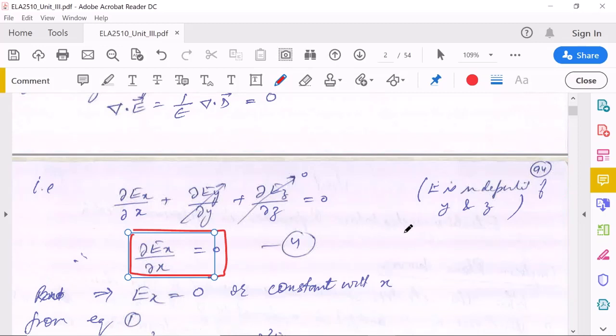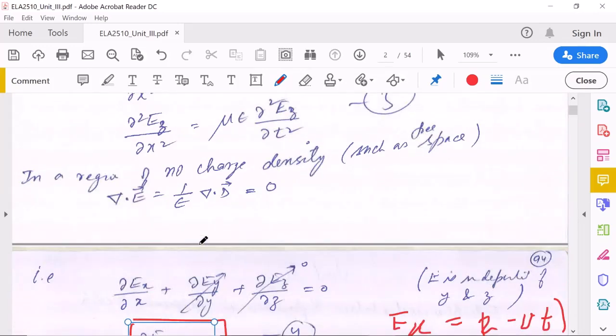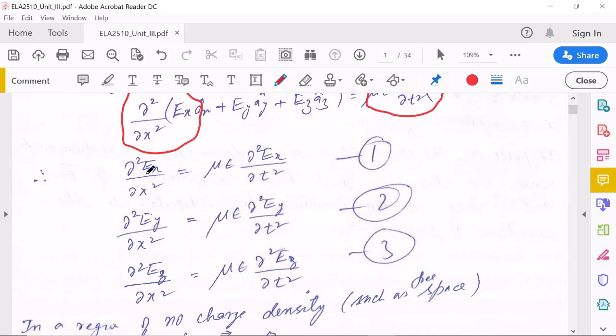So for example, it may be some constant minus, for example, Vt square and so on. So here, if del Ex over del x equals 0, that is, Ex is constant with x, now using equation 1, when del Ex over del x is 0, del square Ex over del x square will also be 0.